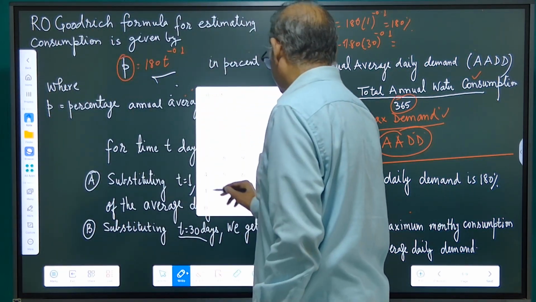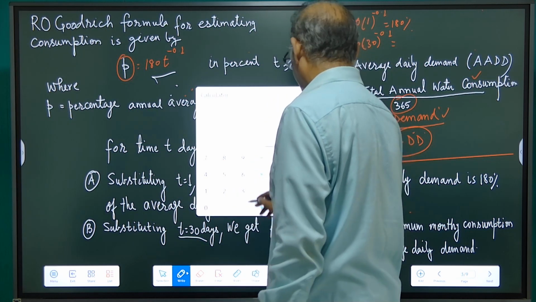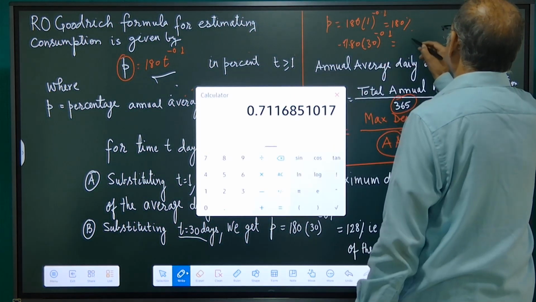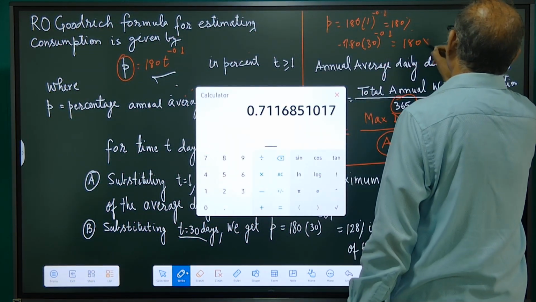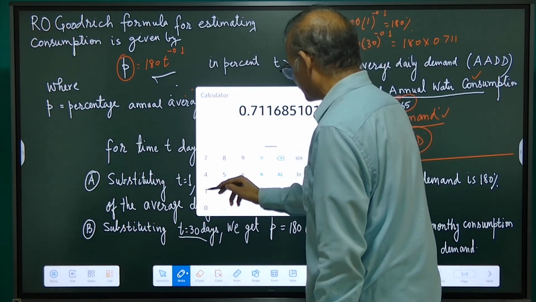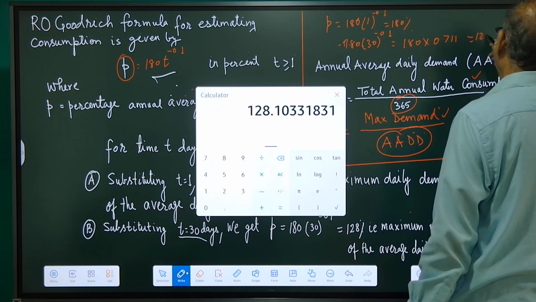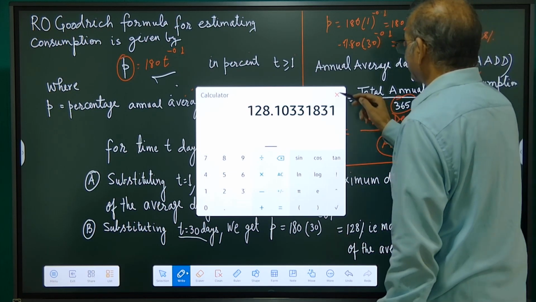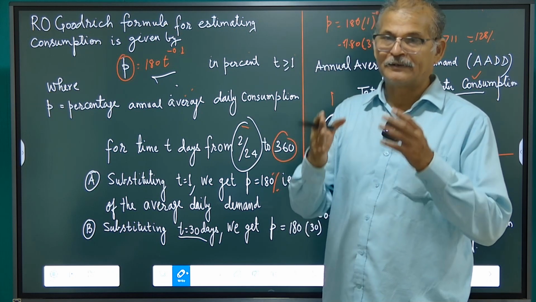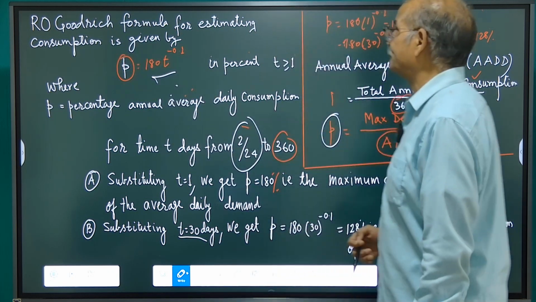So this is 30 raised to the power minus 0.1 equal to 0.711, multiply by 180. So it has come 128%. So monthly variation will be 128%. Likewise, seasonal variation, monthly variation, all this is being calculated based upon the Goodrich formula.